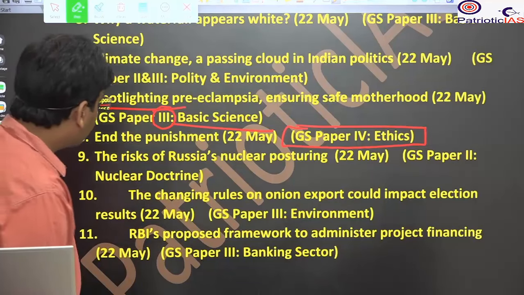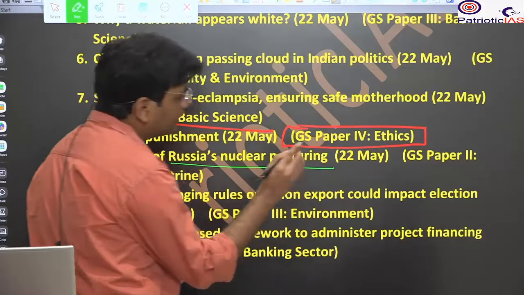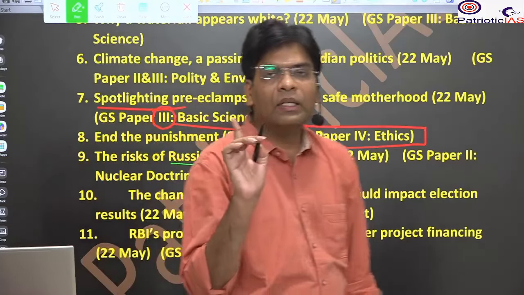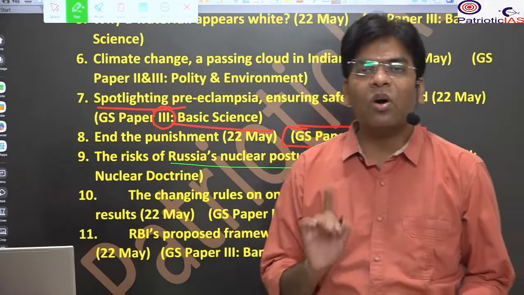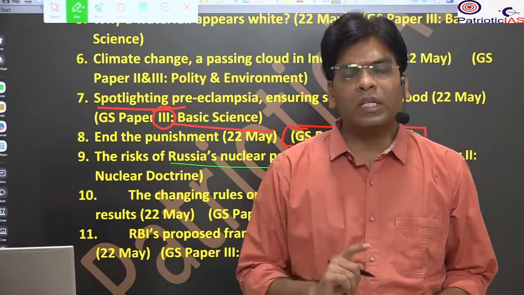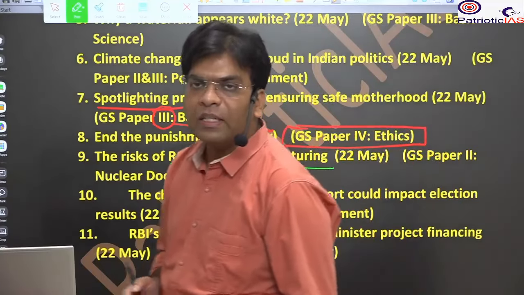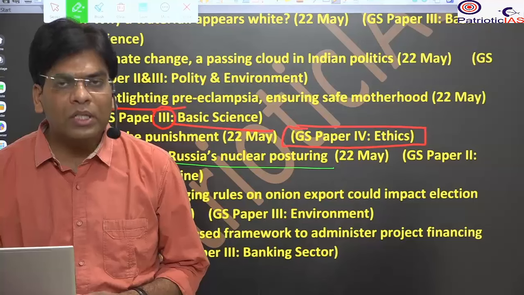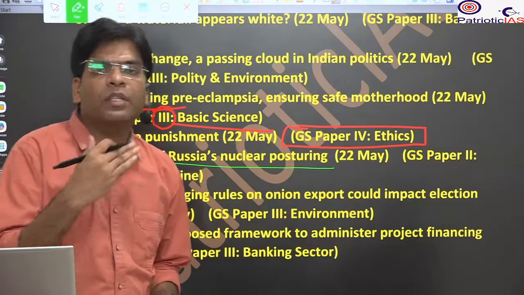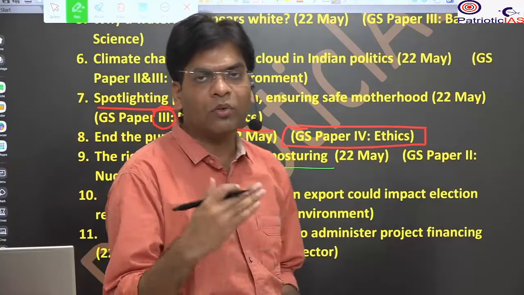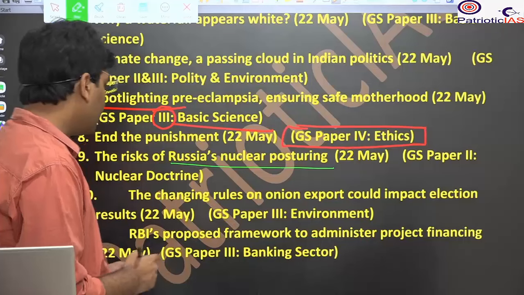Then we will study the risk of Russia's nuclear posturing. Here you will see the threat given by Russia recently; we've seen that such a thing is not good for the nuclear doctrine. So we will study it under GS paper 2 international relations, where we talk about nuclear doctrine, nuclear weapons, and the non-proliferation movement with respect to nuclear weapons and weapons of mass destruction.